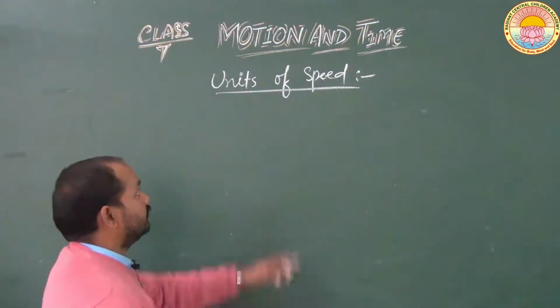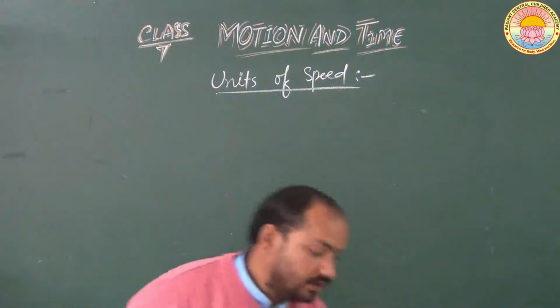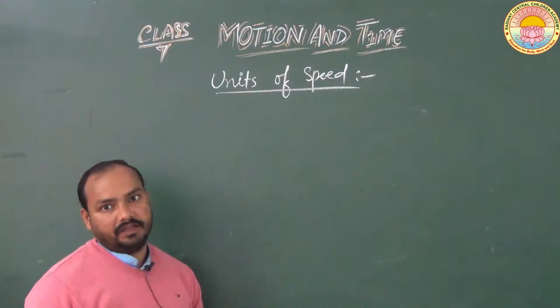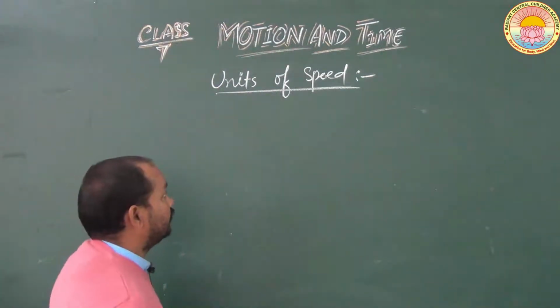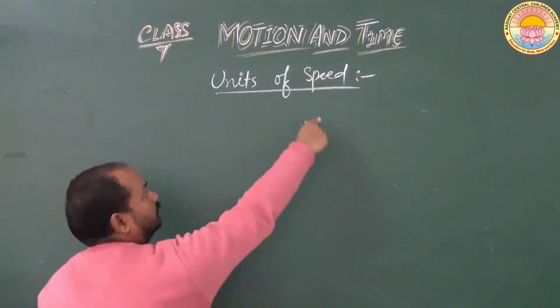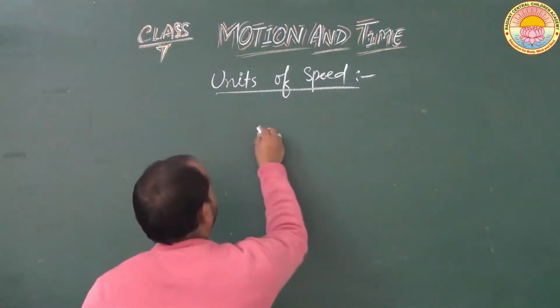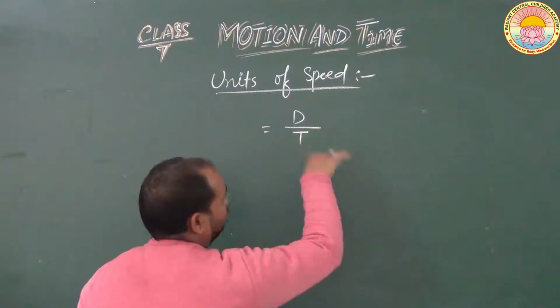Our next topic is unit of speed. What will be the unit of the speed? As we know that speed is the ratio of the distance over time. So the unit of the speed will be the unit of the distance and the unit of the time.